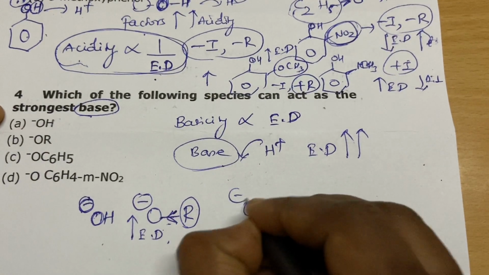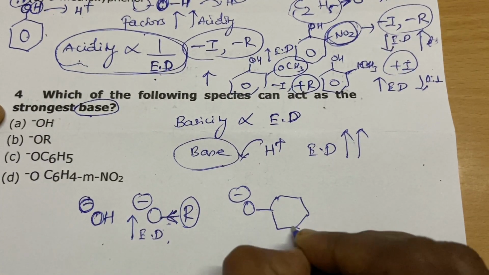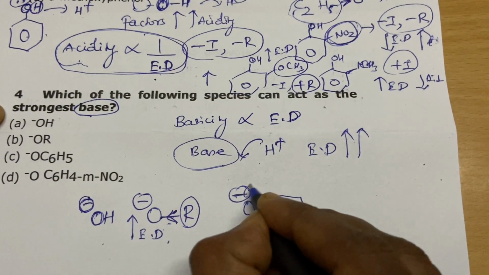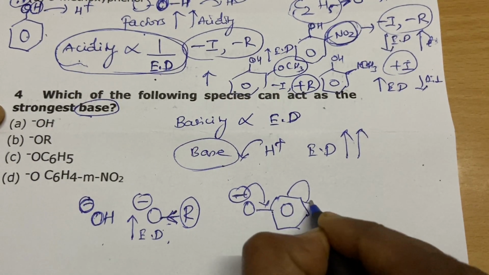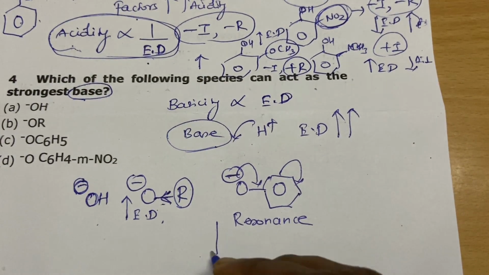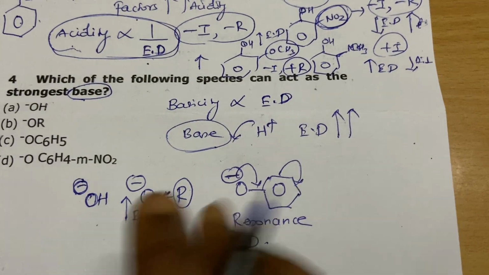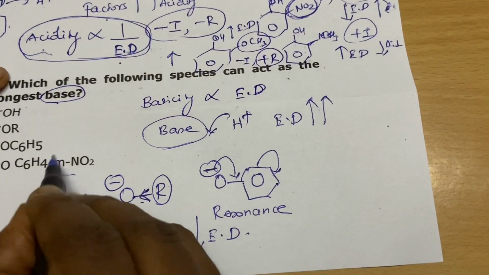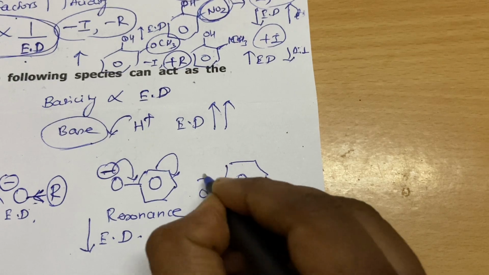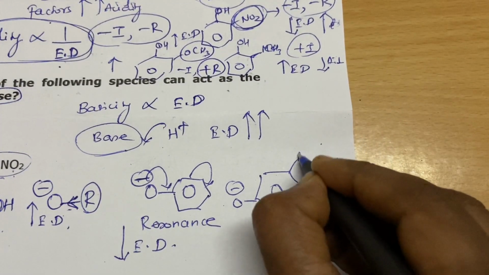And here this is a benzene ring. C6H5 is a benzene ring. So what happens here? Your electron density is involved in resonance, so the electron density decreases. And here, in addition to the benzene ring, you have a nitro group at the meta position.